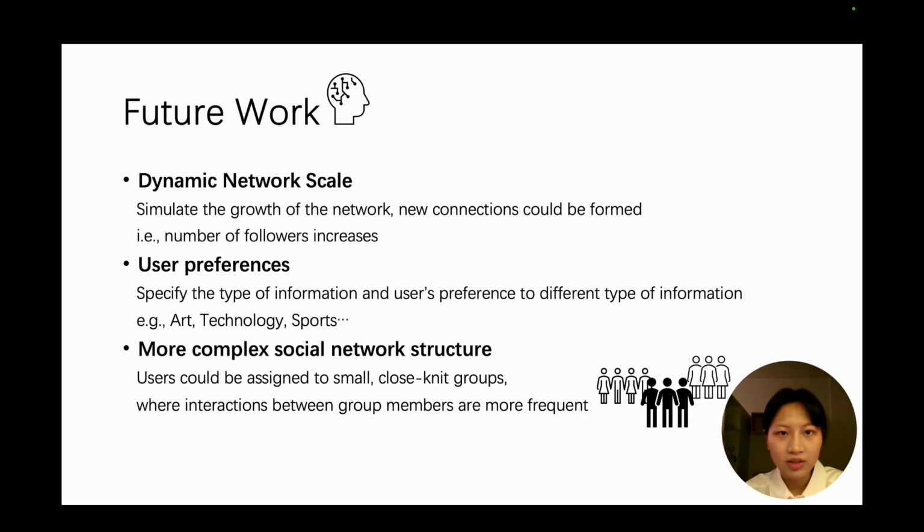The possible development of our project includes dynamic network scaling. We could simulate network growth where new connections are constantly formed, just like the number of followers increases in real-world social media. User preferences can also be added to our model. We could define user-specific preferences for different types of information, such as art, technology, or sport. Building more realistic social networks is another direction. We can divide users into smaller close-knit groups, allowing for more frequent interactions between group members.